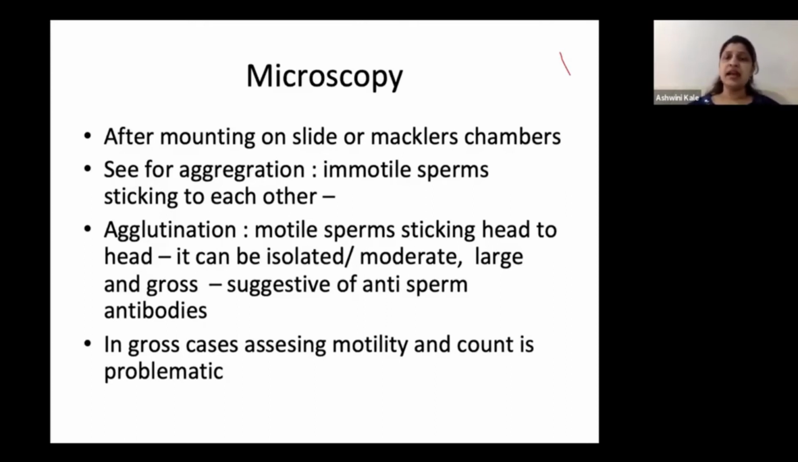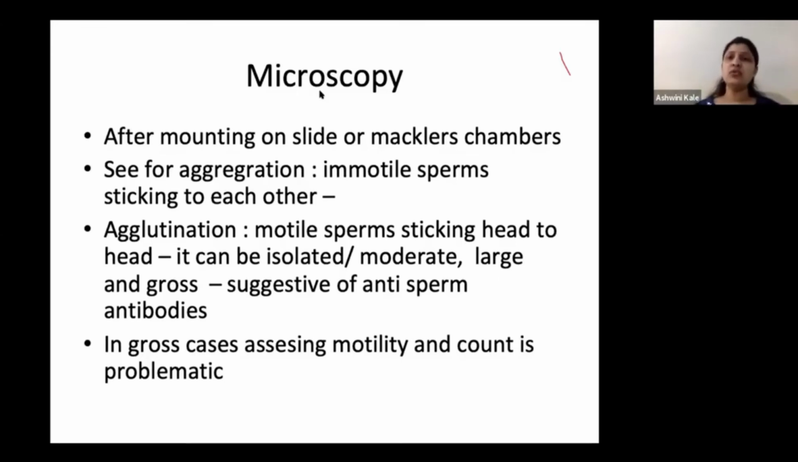If it is just an isolated finding, you need not worry about it. But if you see it in gross sample, that is more than 50 to 60% of the semen sample, wherein if you have identified high power fields there, and in almost all of the fields, you would see 1 or 2 agglutinates. So this is suggestive of anti-sperm antibodies. Initially, they used to do PCTs, but nowadays with the advent of immunological tests, they are not done.